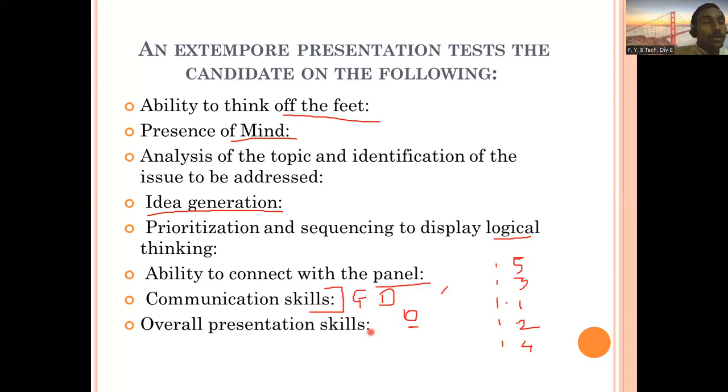In that you are going to show your communication skills. It should be proper, with fewer mistakes, with proper pronunciation, with proper use of language. So communication skills are very important, and overall presentation skills. How you are presenting information, how you are talking, whether you are using the tone of your voice, increasing your voice, lowering your voice, making your people understand what you are saying, maintaining eye contact, using your body language, everything comes here in presentation skills. So you should learn something about presentation skills also.